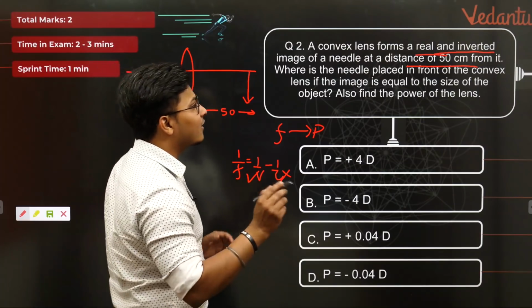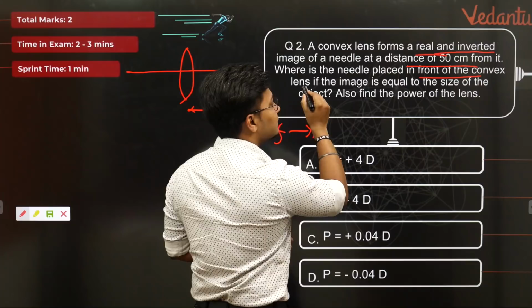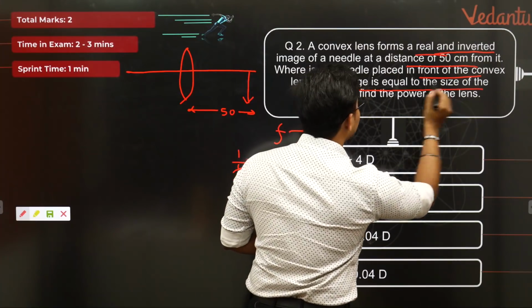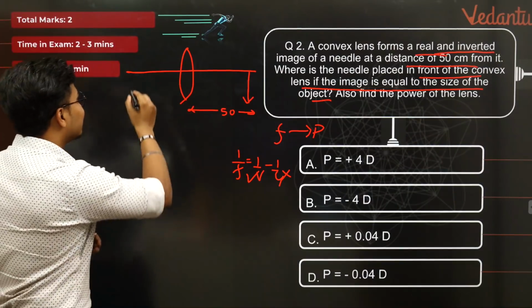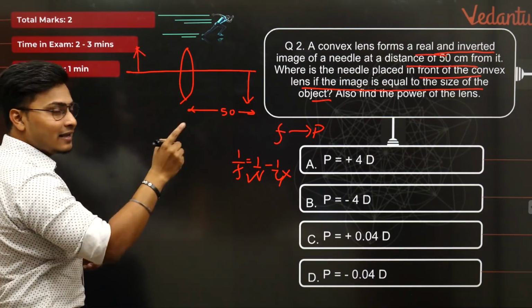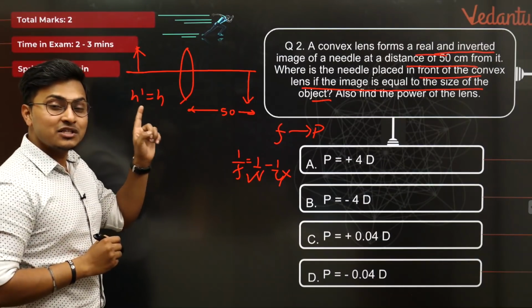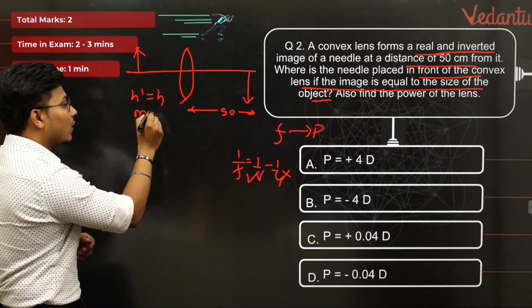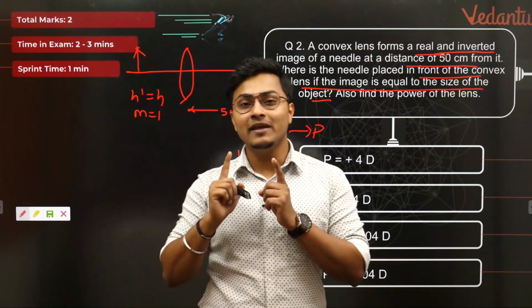For u they have given a very beautiful hint, that is nothing but placed in front of the convex lens if the image is equal to the size of the object. When the image is equal to the size of the object, यानी कि h dash is equal to h. When is h dash equal to h? When m is equal to 1. When magnification is equal to 1, तब h dash will be equal to h.